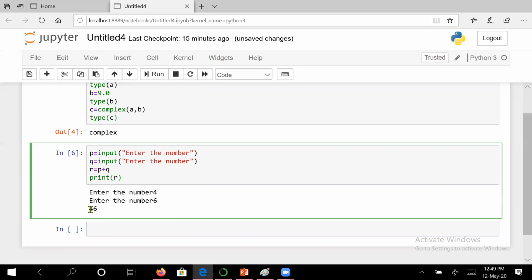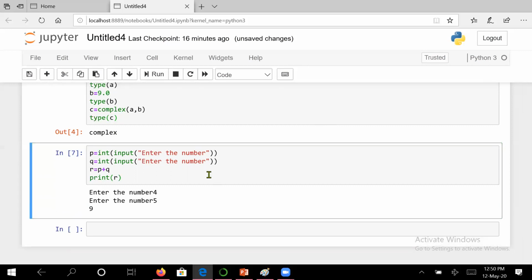Because you are seeing here it is actually doing the concatenation of P with Q, because by default it has considered it as a string. So in order to convert this string into integer, you will have to typecast it. So let us now execute it.